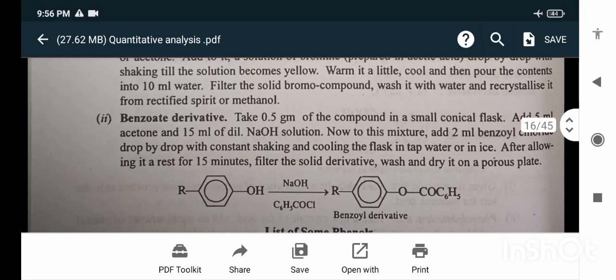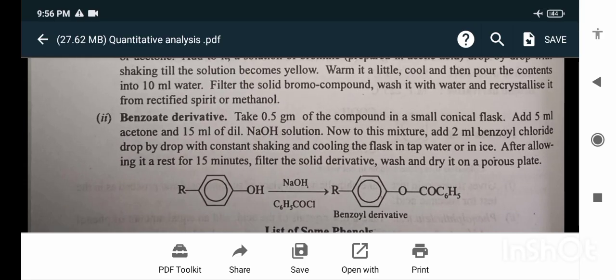Benzoate derivative. Take 0.5 gram of the compound in a small conical flask. Add 5 ml of acetone and 15 ml of dilute NaOH solution. Now to this mixture add 2 ml benzoyl chloride drop by drop with constant shaking, cooling the flask in tap water or ice. After allowing it to rest for 15 minutes, filter the solid derivative, wash and dry it on a porous plate.